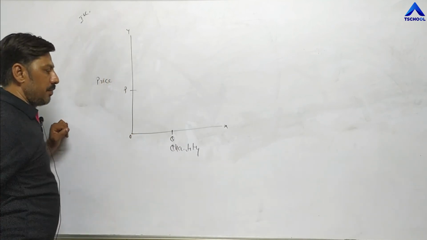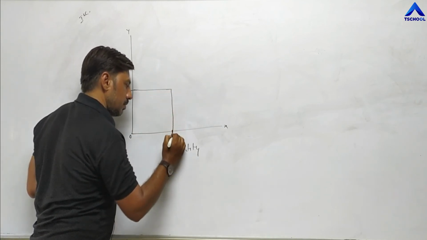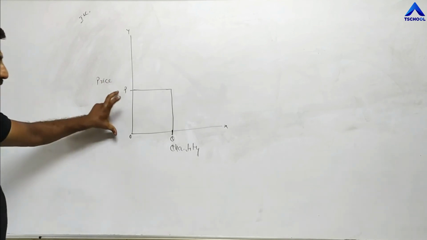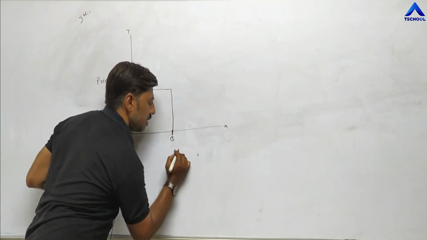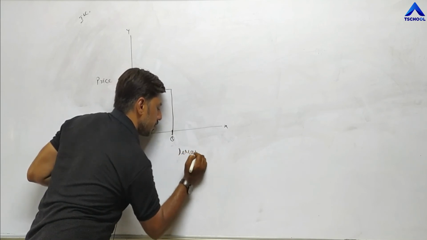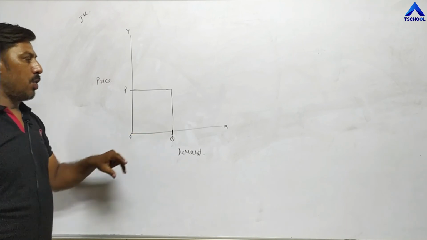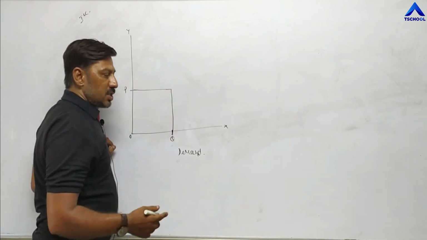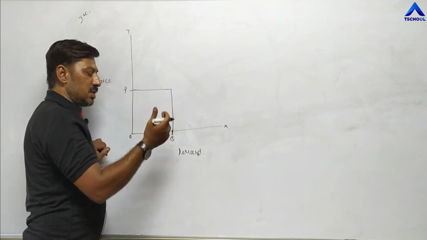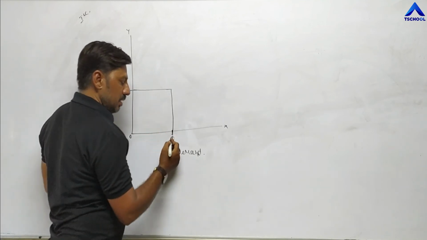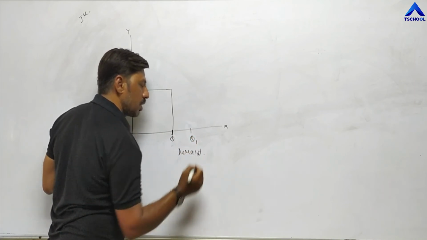Join this line. So at OP price, demand is OQ. Now due to other factors, not due to price, price remains the same. If demand increases from OQ to OQ1.